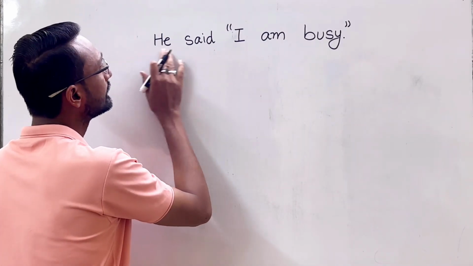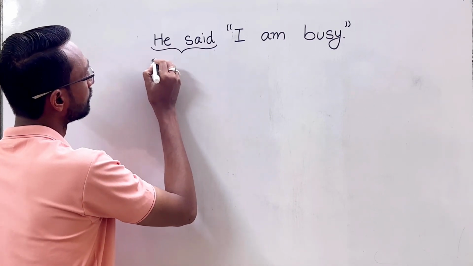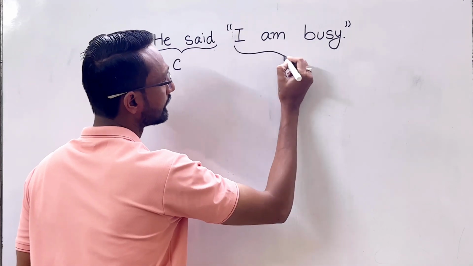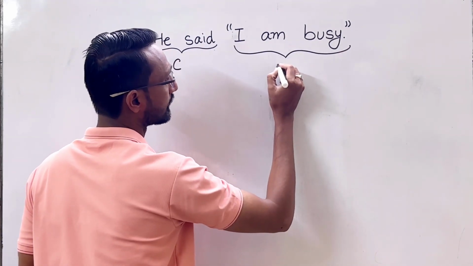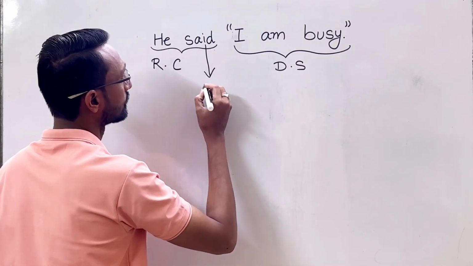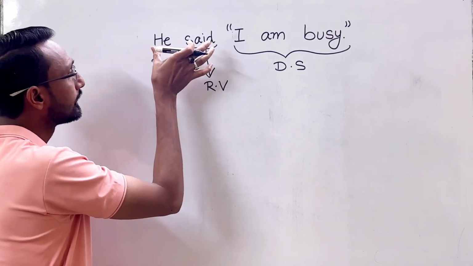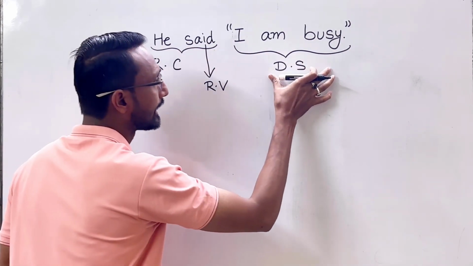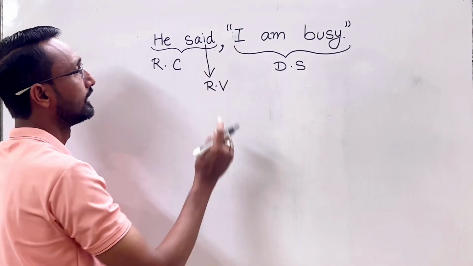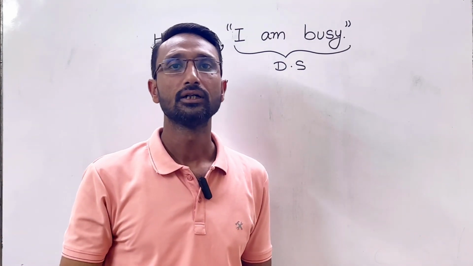"He said" is called the reporting clause, and the exact words of the speaker are called the direct speech. "Said" is the reporting verb, and the reporting clause and the direct speech should be separated by a comma. Then this becomes the direct speech of the speaker.